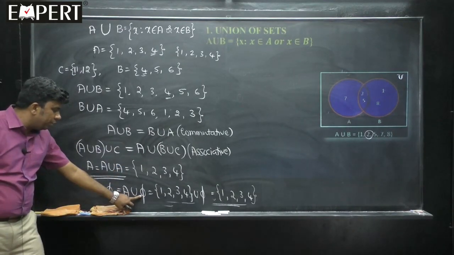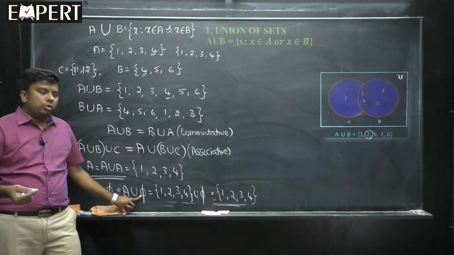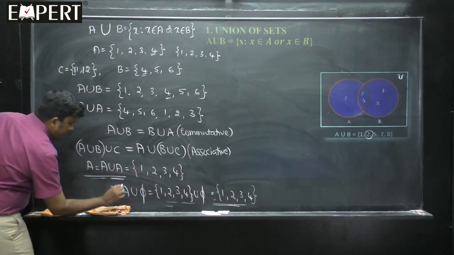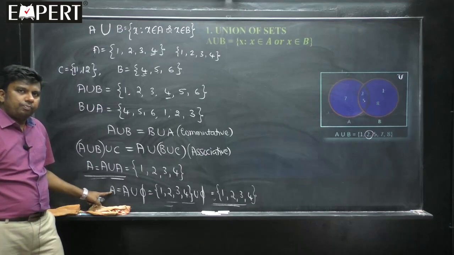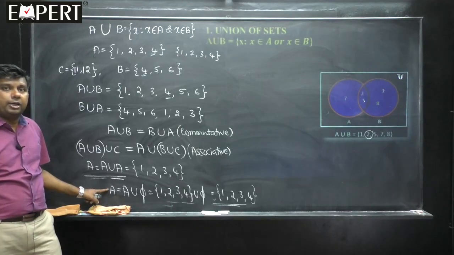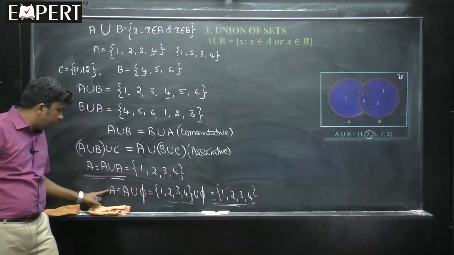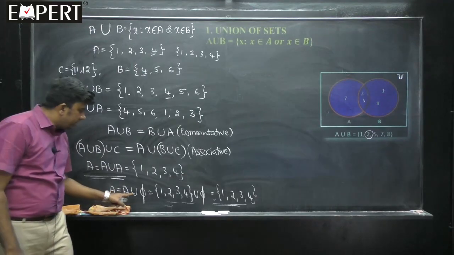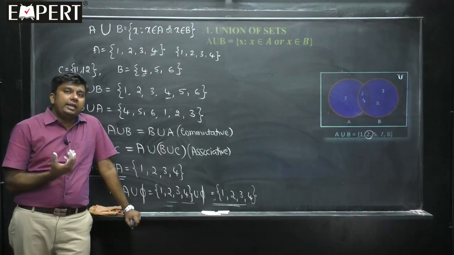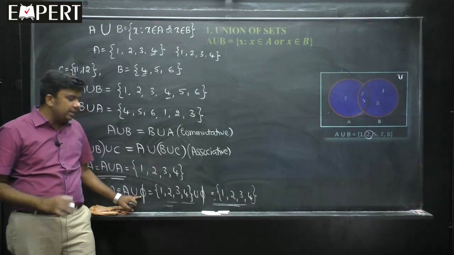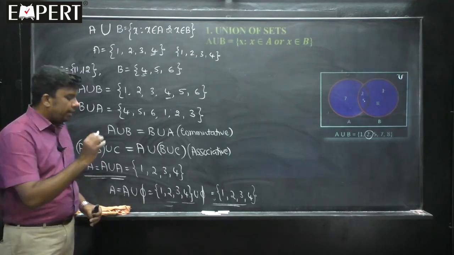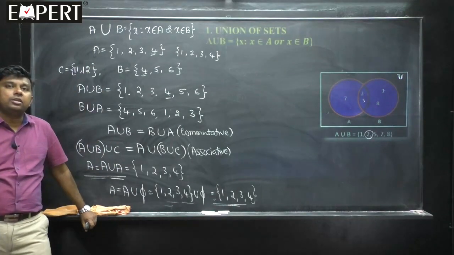This actually plays the role of 0 in addition. 2 plus 0 is 2. I am sorry, not null set, I have told you, that is A. So 2 plus 0 is 2, or 10 plus 0 is 10, and it plays the role of 1 in multiplication. 10 into 1 is 10, 20 into 1 is 20. Whatever number is there, you get the same thing. So this is called the identity element with respect to union. The null set is the identity element. It plays the role of 0 in addition and 1 in multiplication. Similarly, the null set in sets under the operation union.